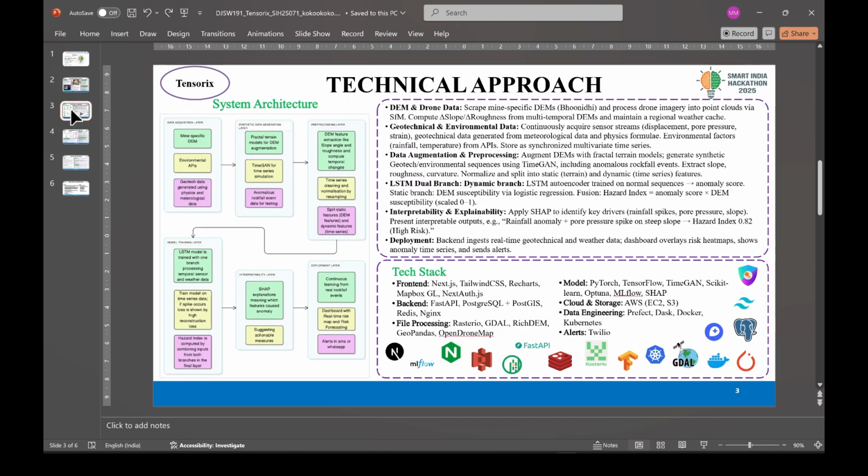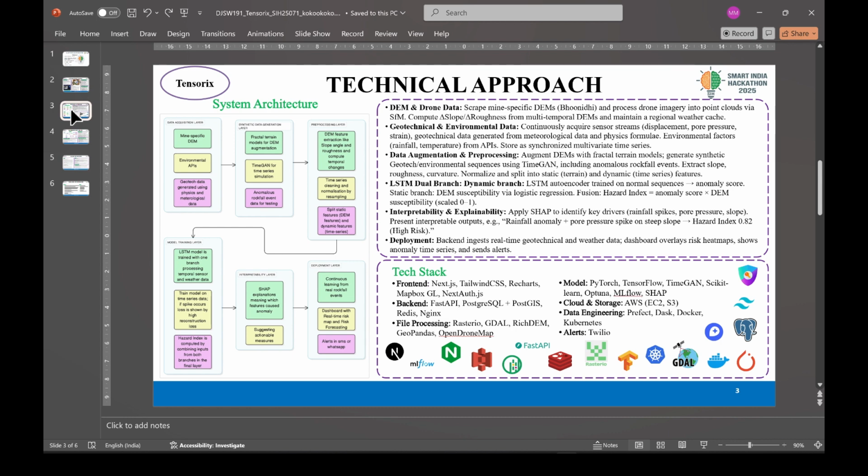Our technical approach starts with the data ingestion part. The data ingestion is done through many sources. The first is the DEM files, which are obtained through ISRO's Bhunidhi website. These DEM files help us calculate slope angle and roughness. Next, we fetch the weather data like rainfall, temperature, and wind from the NASA Power API. Next, we also take into account geotech signals such as erosion, pore pressure, and displacement. These are simulated now using Richards equations, but in the future, we will also use our custom hardware prototype as discussed earlier. We are using fractal terrain algorithms and TimeGANs to generate realistic synthetic anomalies.